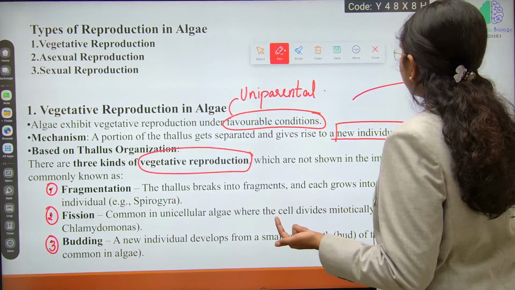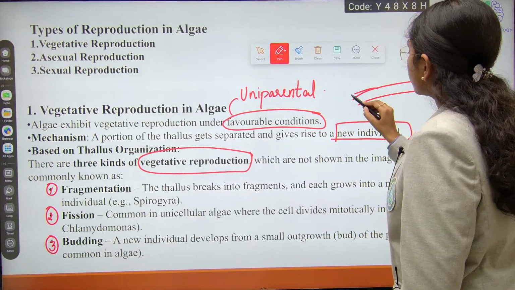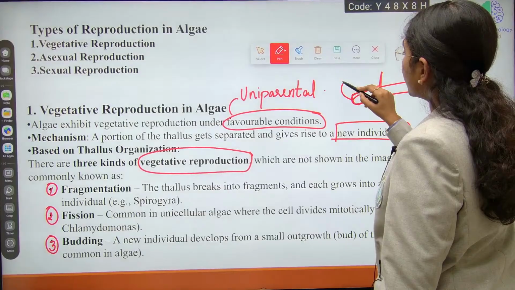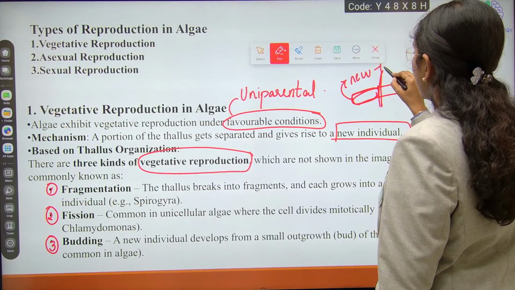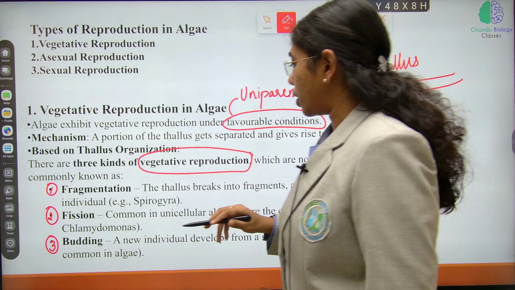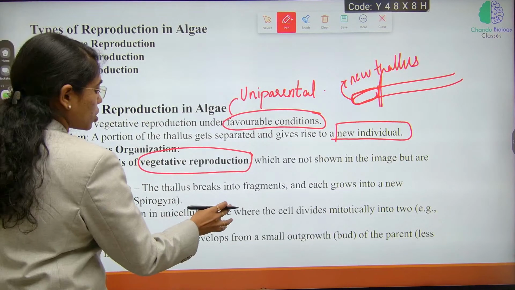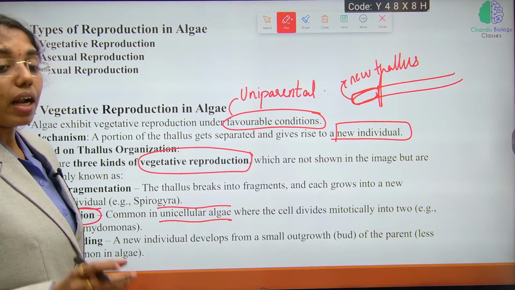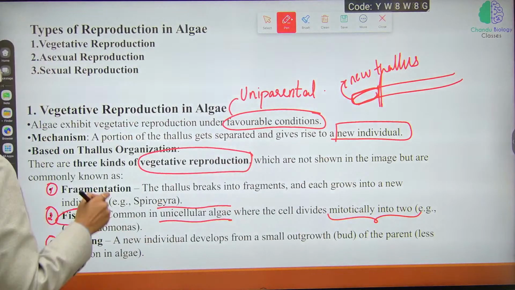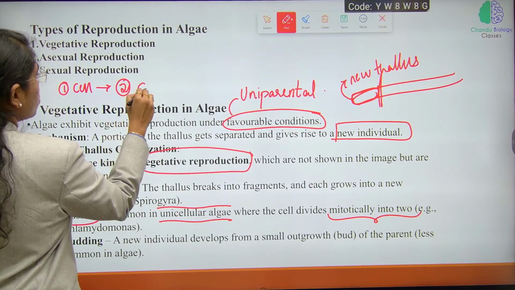Fragmentation: from a single parent, for example if you consider a filamentous alga, a small fragment detaches from the parental thallus, and that small fragment will completely give rise to a new thallus or new individual. Next, fission. Fission is common in unicellular algae. Binary fission is common in unicellular algae, where a single cell divides mitotically into two cells.